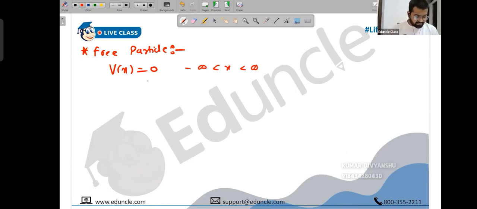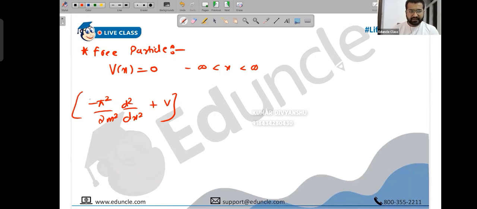Okay. So the potential acting on that particle is zero at all the points. There is no boundary condition at all. So in that case, what is our Schrodinger equation, people? We have learned the Schrodinger equation. I've given you two equations, whichever you prefer to learn by heart. The first equation was minus ħ square upon 2m d square psi upon dx square plus V into psi is E psi.